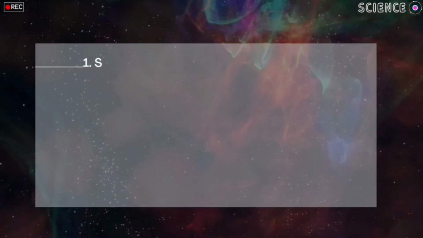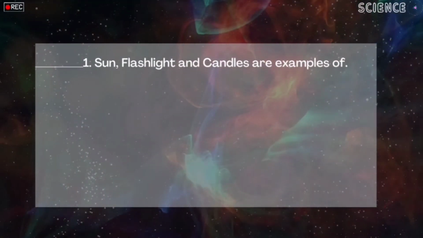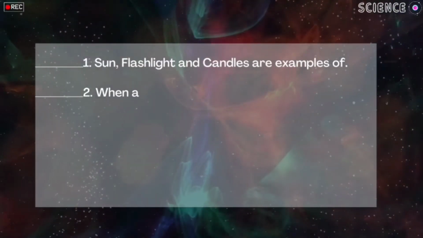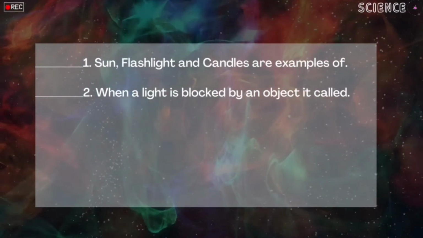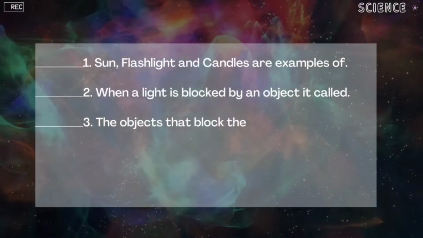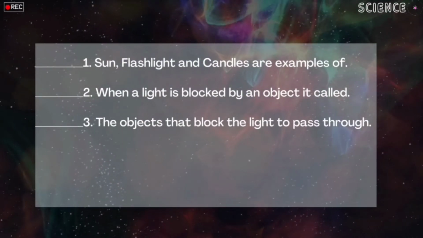Okay, let's have number 1. Sun, flashlight, and candles are examples of lights. Very good. Now you have 1 point. Number 2, when a light is blocked by an object, it is called shadows. Very good. You have 2 points. Now let us proceed to number 3. The objects that block the light to pass through. What kind of objects are these? These are opaque objects. It's okay if you have just answered opaque. It is considered.